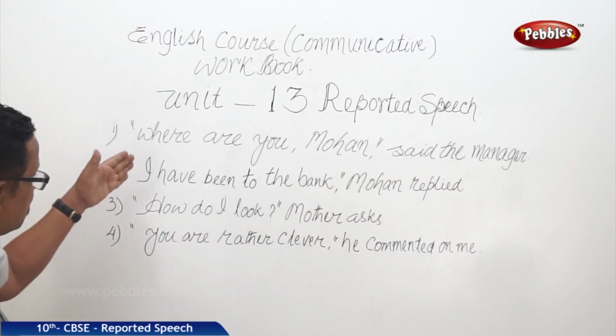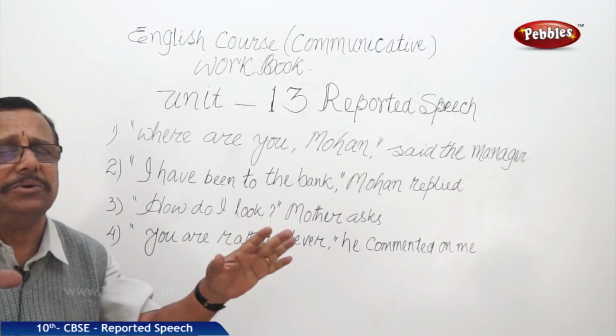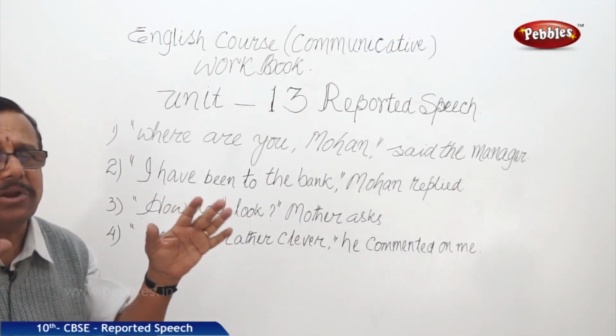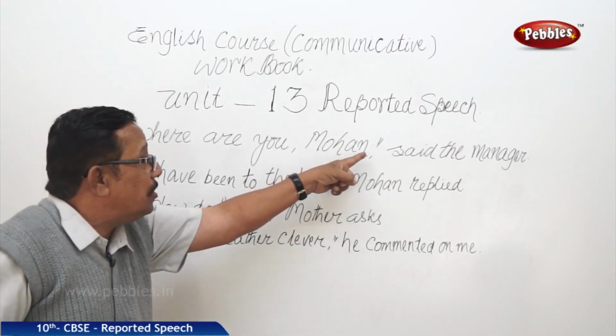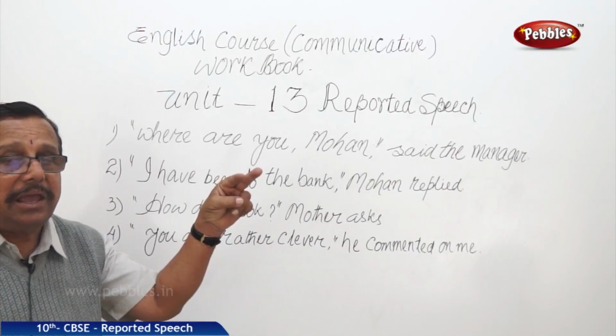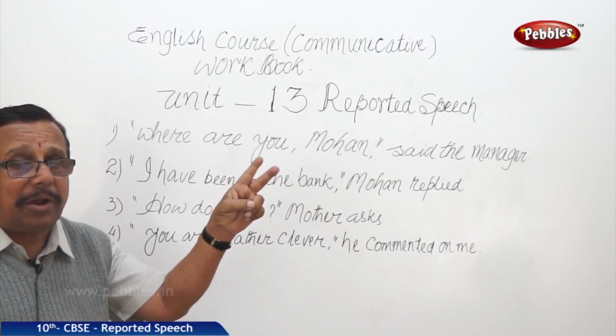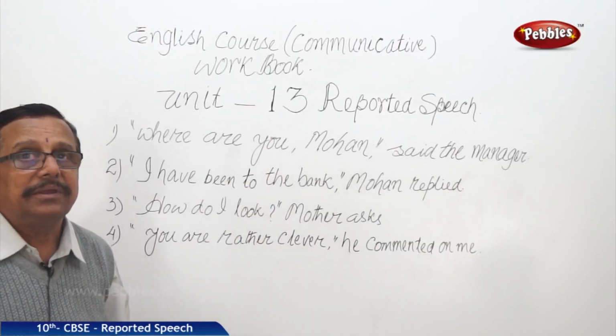But why I have written this is to enlighten you about the formation. If it is a question, there should be a question mark, then the inverted commas, and the direct speech carries inverted commas. Whatever is spoken should be kept in inverted commas.